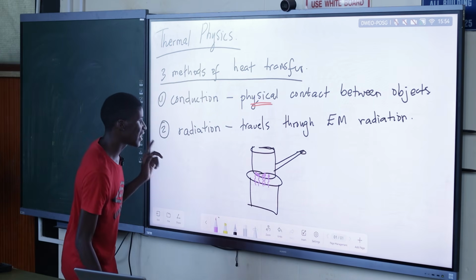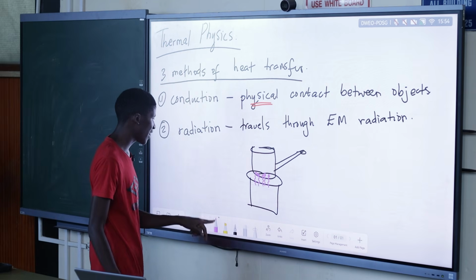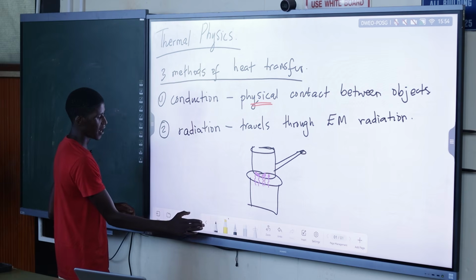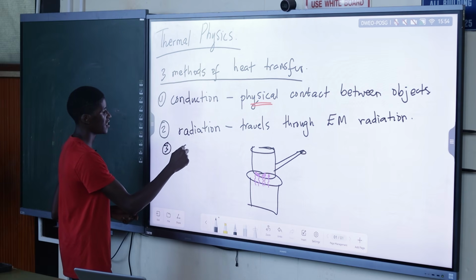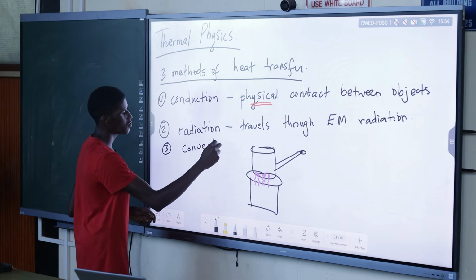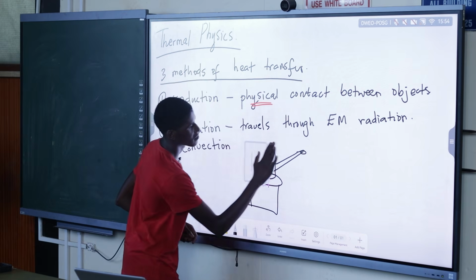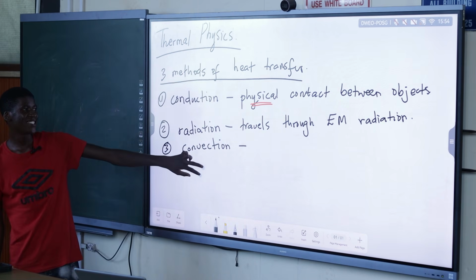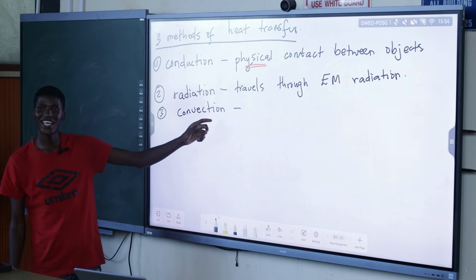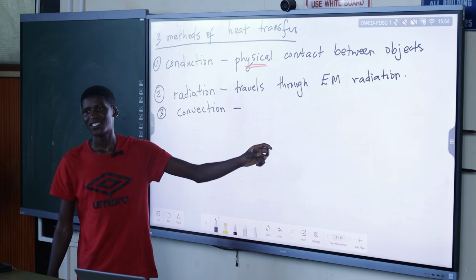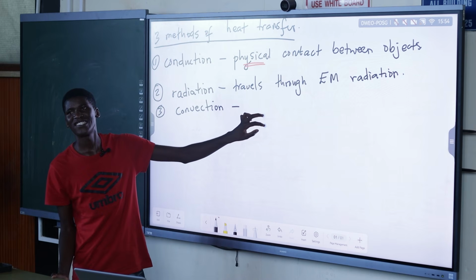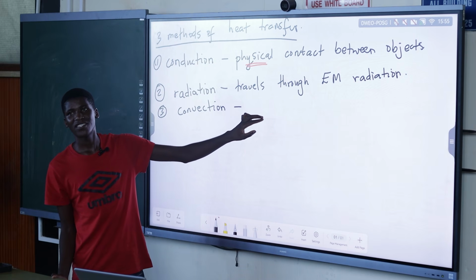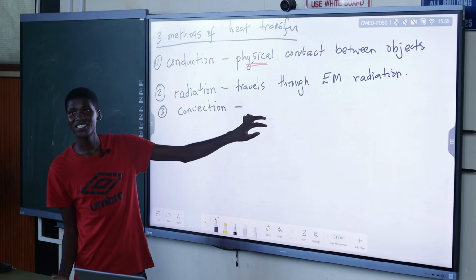And then when we're talking about the last method of heat transfer, it is known as convection. So the last one, it is convection. How do we define convection? This is first year definitions, by the way. How do we define convection? Convection. When the heat transfer?